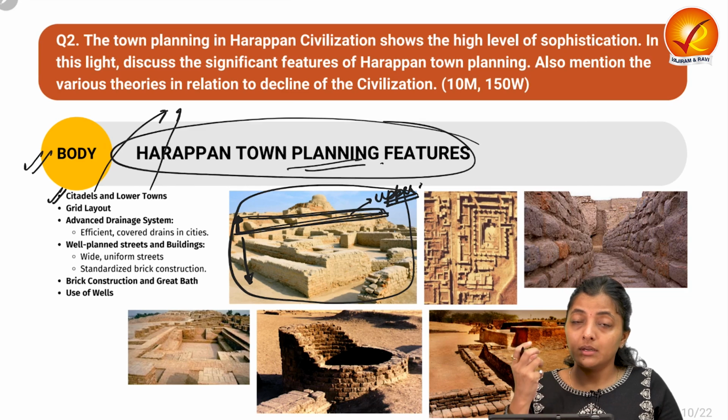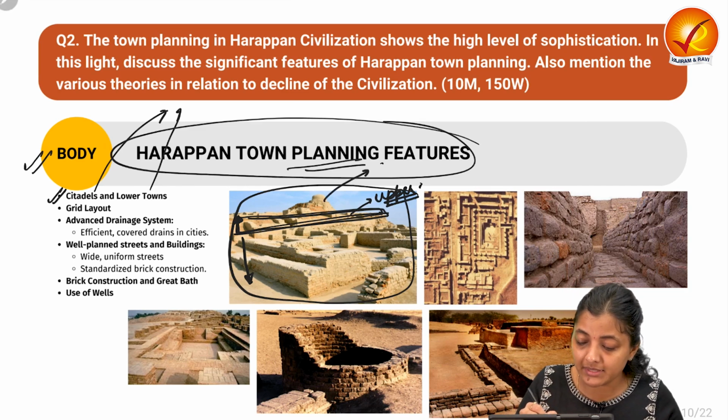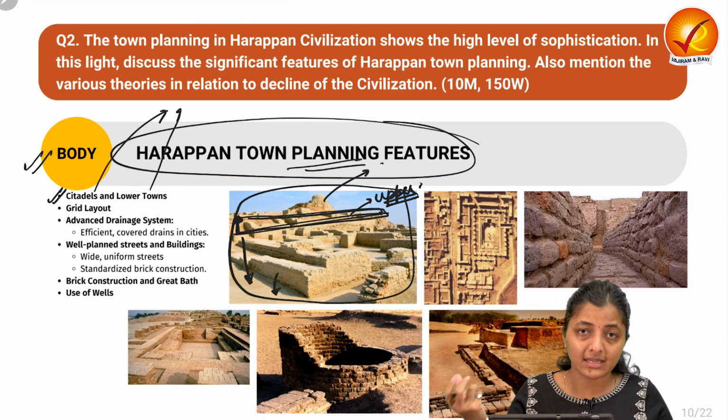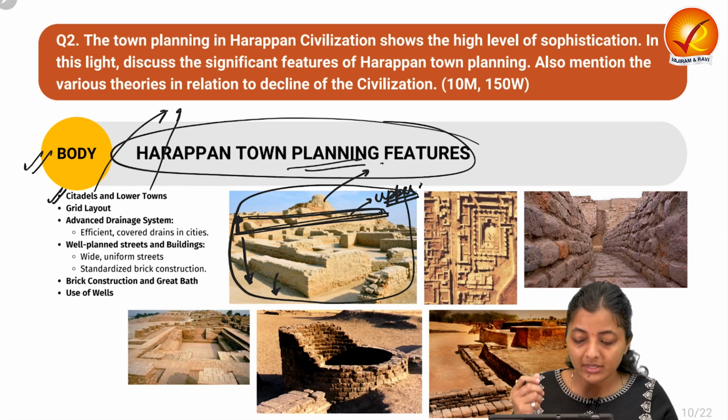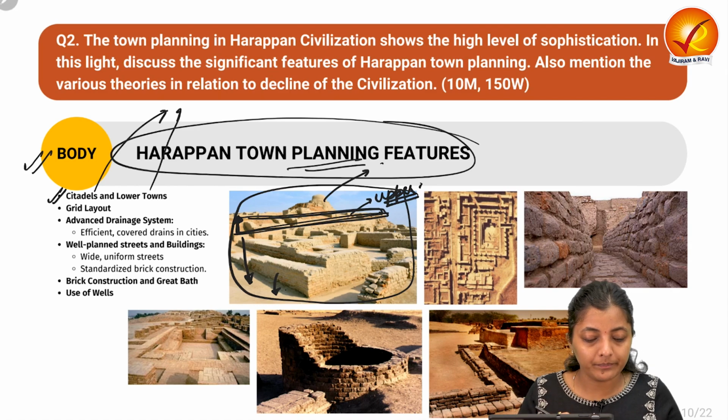There were governmental buildings and maybe some religious centers in the upper citadel, and in the lower citadel there were mainly common man's quarters, the mud or brick houses for the common man.